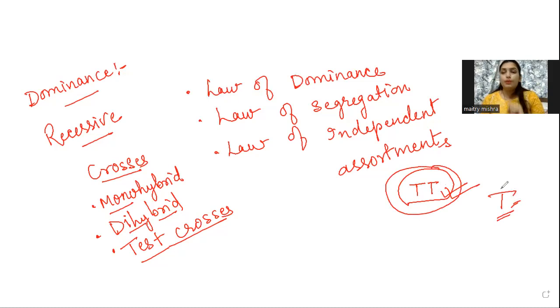Keep this in mind. If you are taking tallness as capital T, then dwarfness, which is a recessive character, will be written as small t. You will not write D. You will always take the same alphabet, but dominants are always written in capital form, whereas recessives are always written in small form. I hope you are clear with how to write dominant and recessive characters.